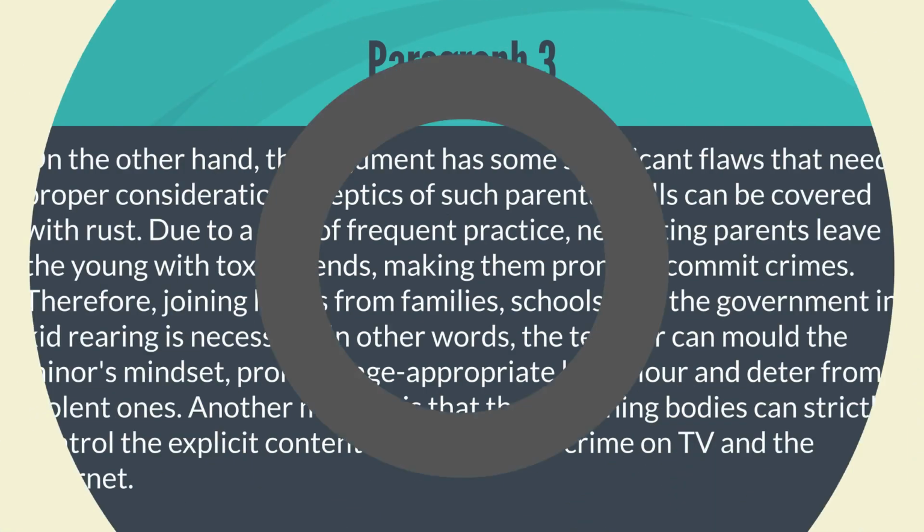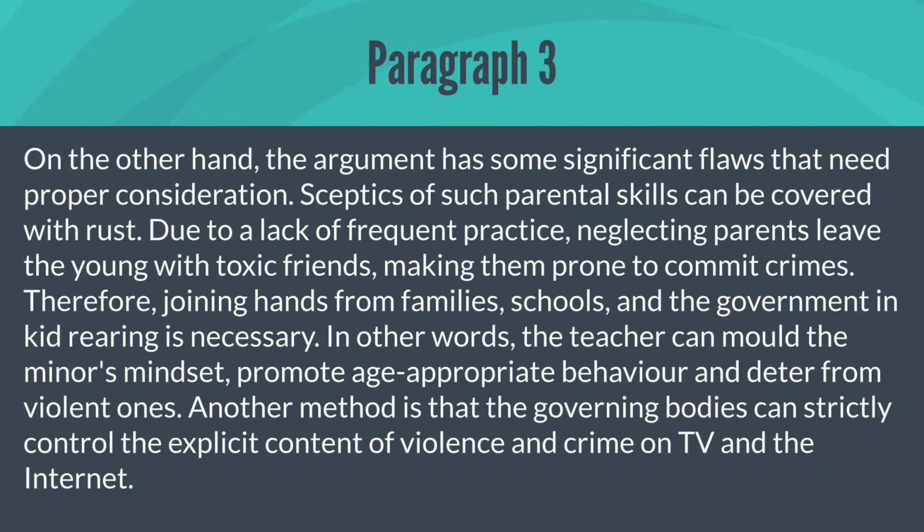Let's read the third paragraph. On the other hand, the argument has some significant flaws that need proper consideration. Aspects of such parental skills can be covered with rust. Due to a lack of frequent practice, neglecting parents leave the young with toxic friends, making them prone to commit crimes. Therefore, joining hands from families, schools, and the government in kid rearing is necessary.